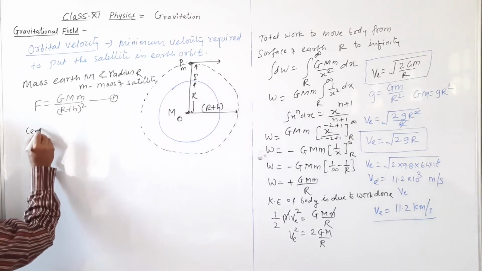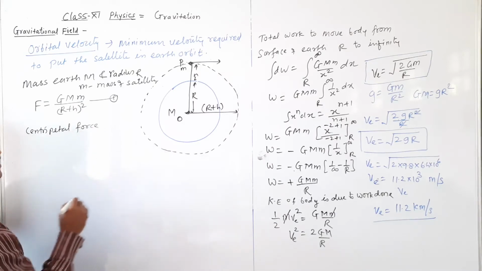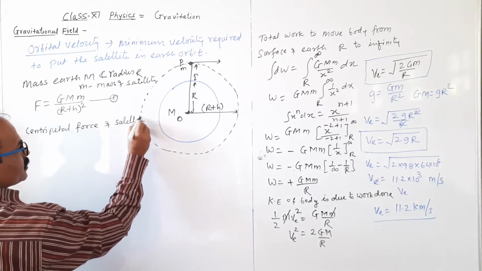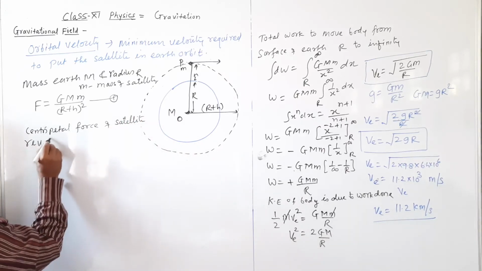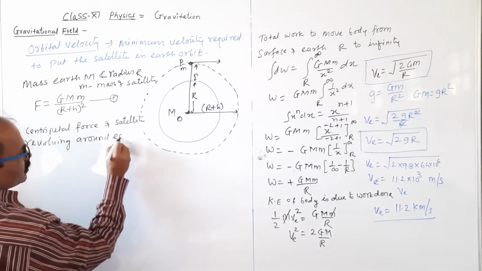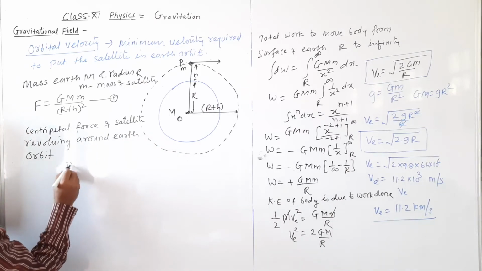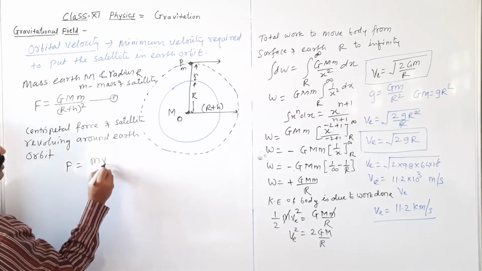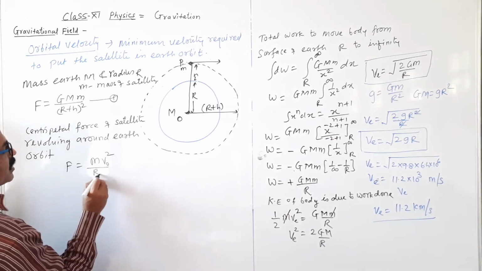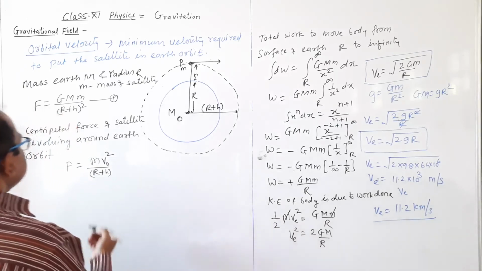The centripetal force is equal to, this is the force of attraction, centripetal force of a satellite revolving around the earth orbit, equal to m into v orbital, तो vo यूज करेंगे, m vo square divided by r plus h. m v square divided by r. This is the centripetal force.